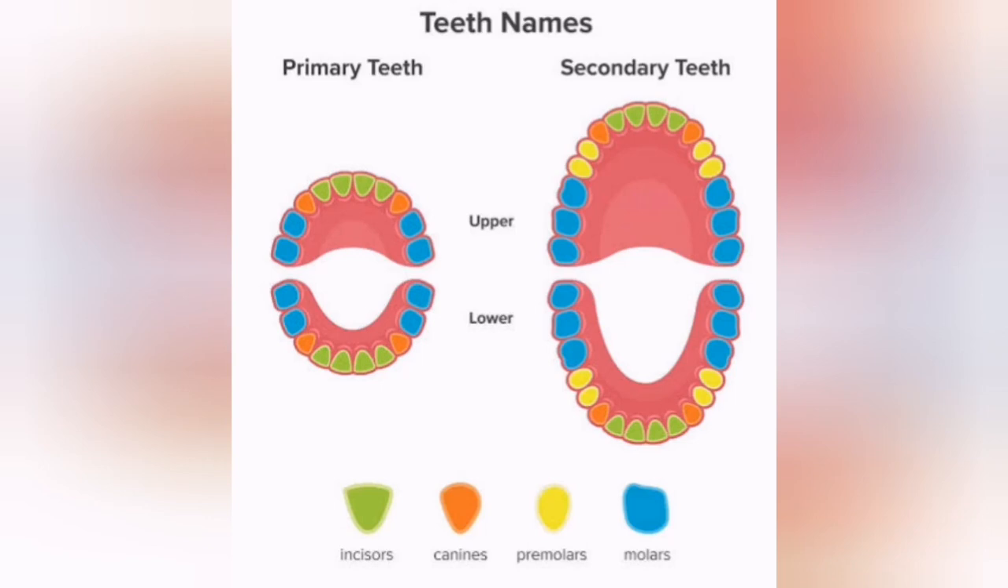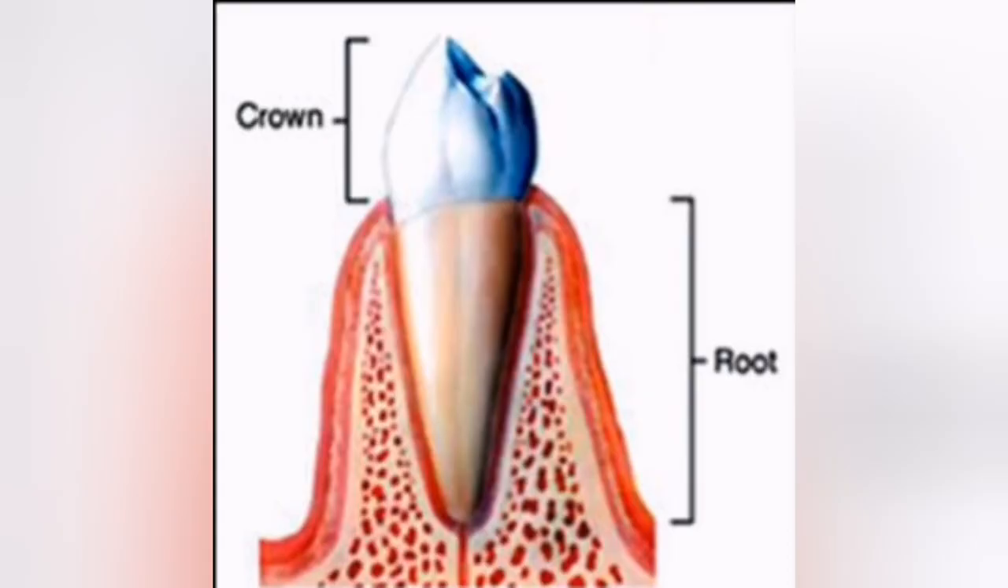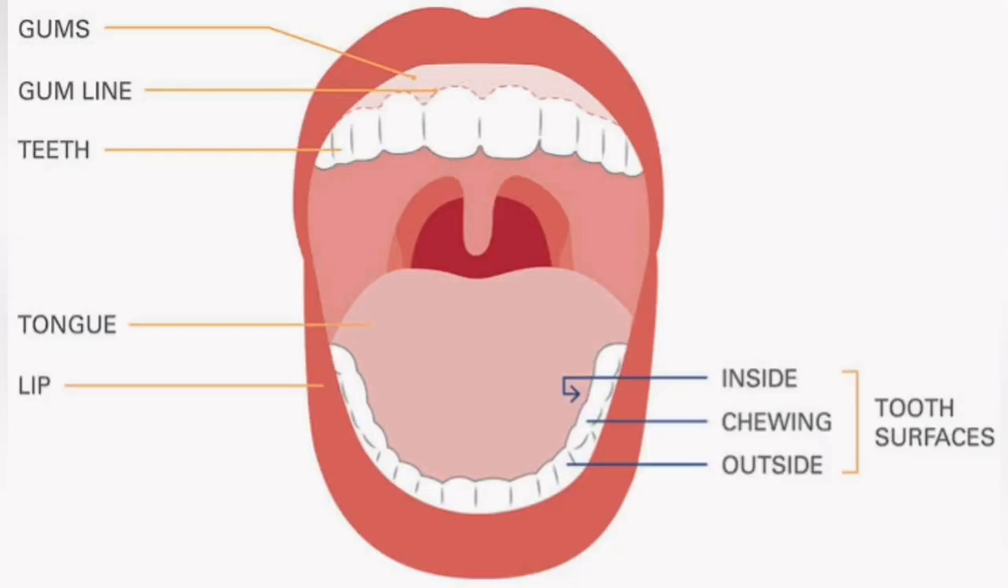Next, what are the parts of the teeth? Basically, teeth have two parts. One is the crown and the second is the root. You can see the division of a tooth. The upper one is the crown and the lower part is the root. Before learning the parts, we will look at the gums, the gum line, teeth, tongue and lips. The pinkish color that you see is called the gum.